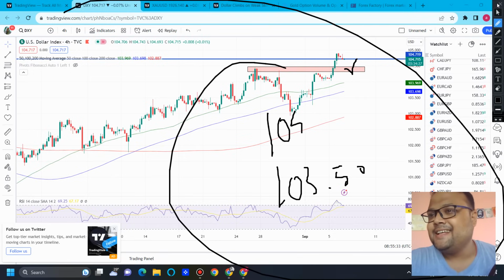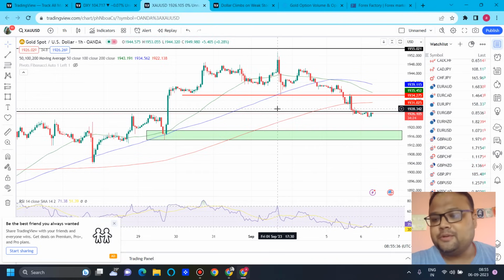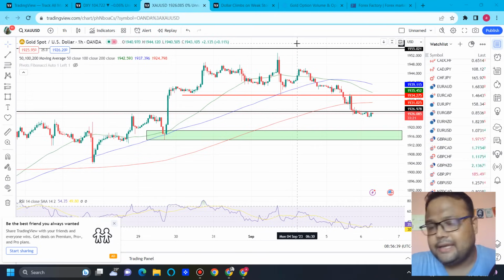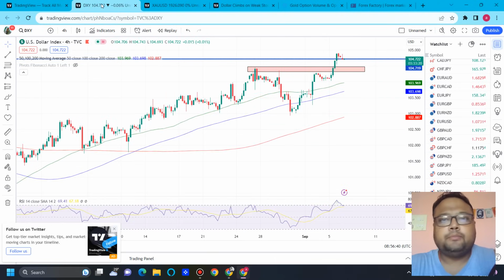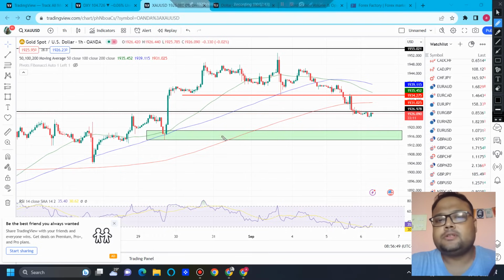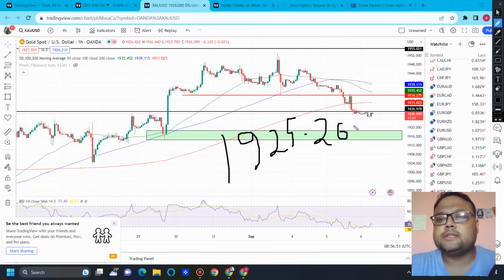Now let's look at the chart of gold. We can see right now that gold is standing at 1926 and the selling pressure is very high. And if the same bullishness continues on the dollar, then obviously the pressure on gold will remain. The problem is that we had a very strong support around the 1925-26 level that we discussed yesterday.